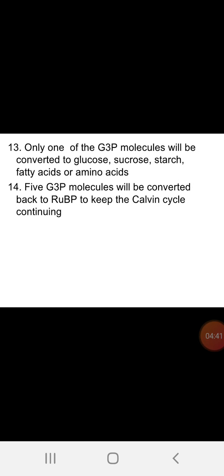Only one of the G3P molecules will be converted to glucose, sucrose, starch, fatty acids or amino acids, depending upon the need. Glucose may be converted into other chemicals. 5 G3P molecules will be converted back to ribulose. That is called regeneration, during the Calvin cycle continuation.